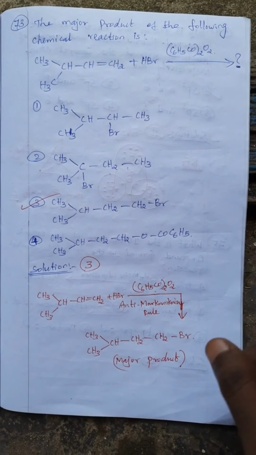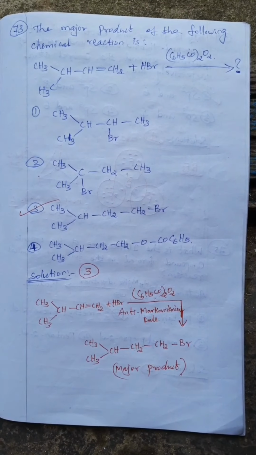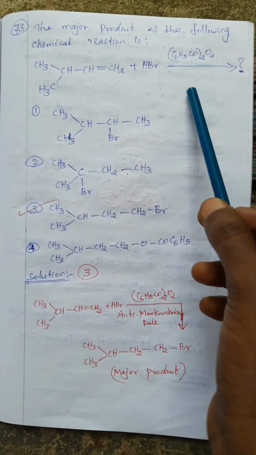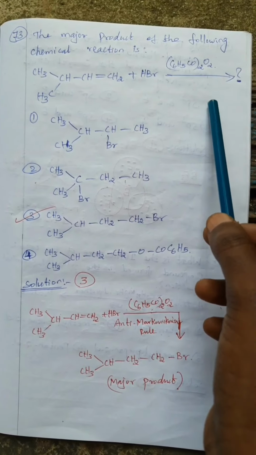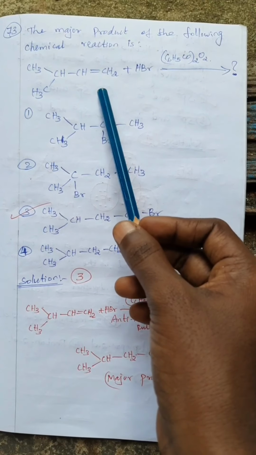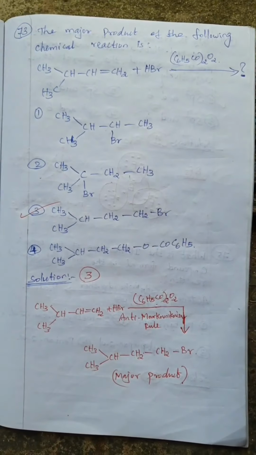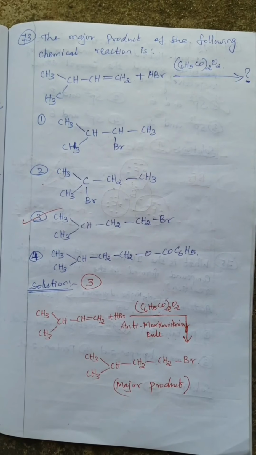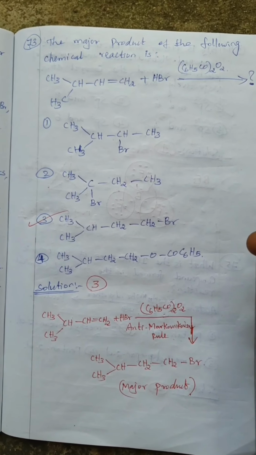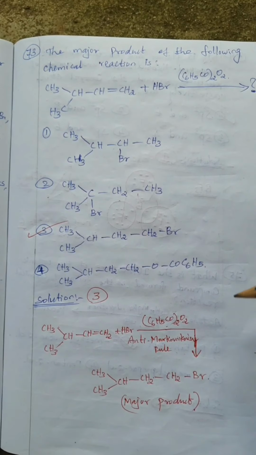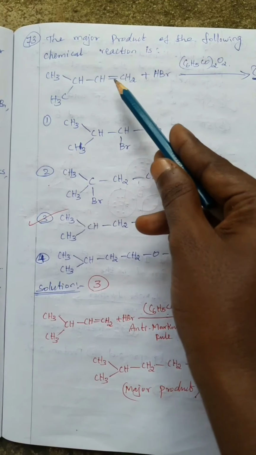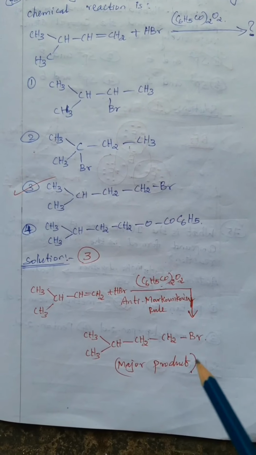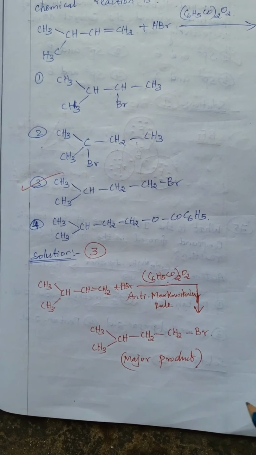Okay. Question number 73. The major product of the following reaction is: starting material is given, and HBr in presence of C6H5CO twice O2, a peroxide. So in presence of peroxide with HBr, the starting material is an alkene, so it is an anti-Markovnikov addition. Anti-Markovnikov means the incoming nucleophile adds on the less substituted side. So nucleophile Br adds here, hydrogen here. So the option is 3. Explanation is given, anti-Markovnikov rule. This is the major product.